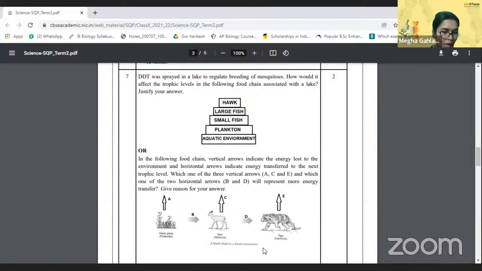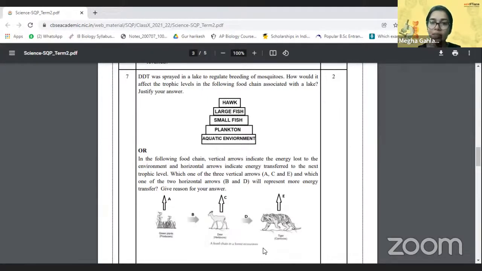Very good, Ruthik. Yes, Srishti, absolutely correct. So we are basically talking about how a particular poison, the DDT, is traveling up the food chain, and in how much amount it will be present.